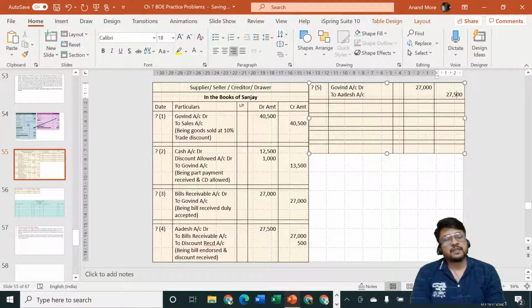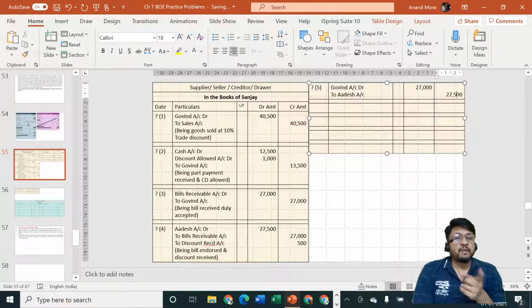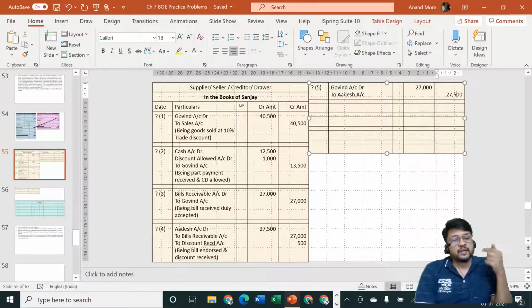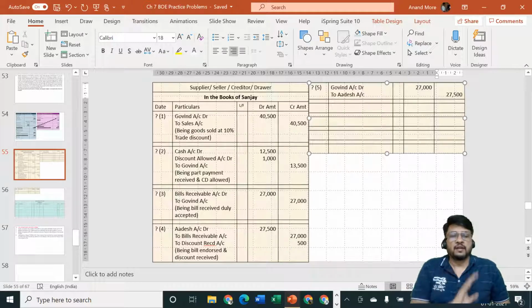But then again there is a mistake. Journal entry cannot have different amount in debit and different amount in credit. That means debit must be increased by rupees 500. Okay sir, let us debit Govind account by rupees 27,500. That is not allowed. There is no link between Adesh and Govind. So we cannot specify that since Adesh is our creditor by rupees 27,500, you have automatically become my debtor by rupees 27,500. It's not allowed.